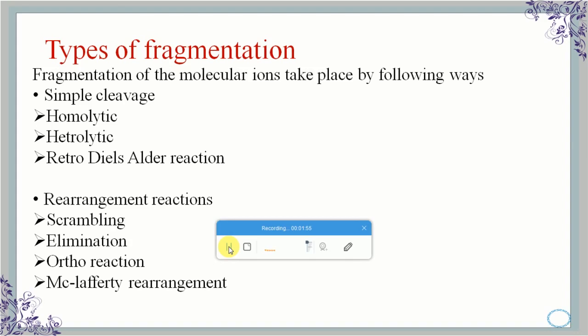So now we will see regarding the fragmentation types. There are two types of process that take place: simple cleavage and rearrangement reactions. In simple cleavage, there is homolytic and heterolytic. First of all, we will see the homolytic cleavage.